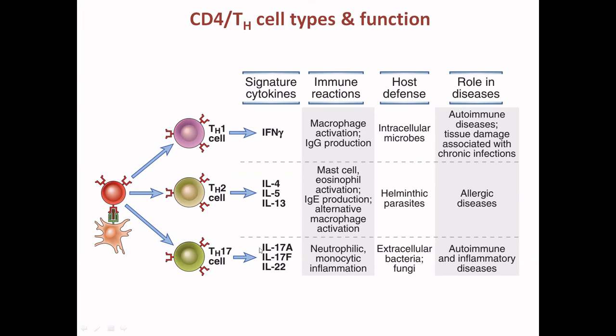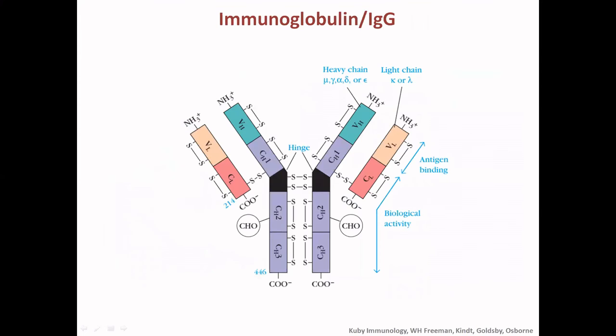Then for the TH2, it is mostly allergic disease, and it is against the helminths and the parasites, and the allergic molecules that are responsible for mast cell and eosinophil activation, IgE production, and alternative macrophage activation. And for the TH17, it is neutrophilic monocytic inflammation, and this is against the bacteria and the fungi. And it is for the autoimmune and inflammatory diseases.